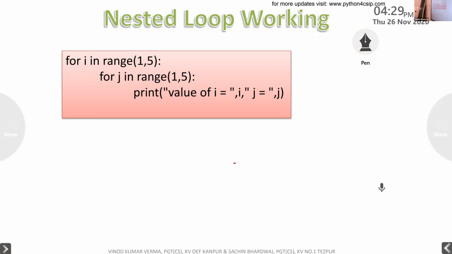Okay, now let's see this question. For i in range 1, comma 5. So outer loop 5 times. Any doubt? Outer loop 5 times? No, outer loop not 5 times. Outer loop 4 times: 1, 2, 3, 4. It won't work till 5, isn't it?